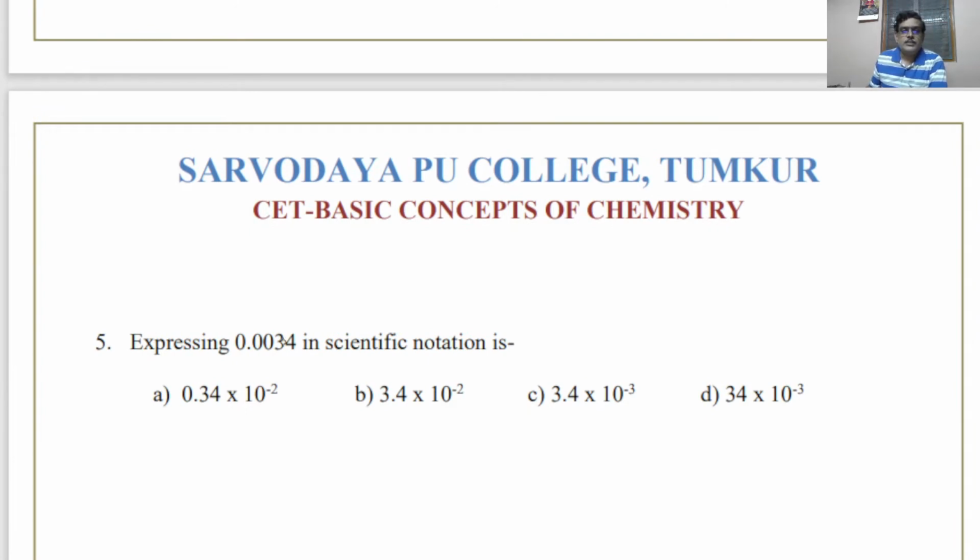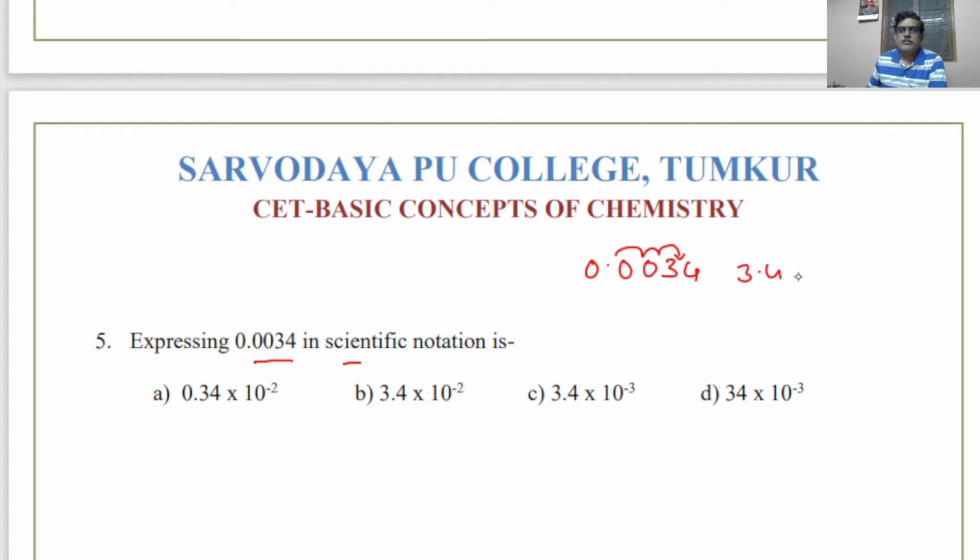Expressing 0.0034 in scientific notation. Look, when writing in scientific notation, one digit plus the decimal point should be there. So I have to shift this decimal point 1, 2, 3 places to the right side. Therefore, the value of 10 to the power will decrease. So here, suppose it is 10 to the power of 1, okay, suppose it is 10 to the power of 0, it goes on decreasing, becomes 3.4 into 10 to the power of minus 3.